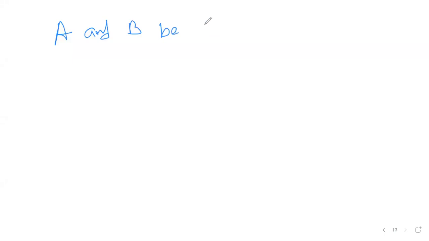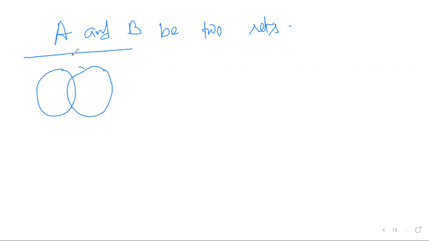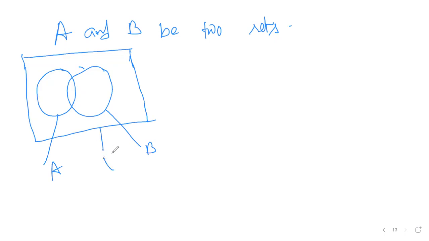Now we have the Venn diagram, right? So first draw two sets and they are contained in the universal set. This is my A, this is my B, and this is my universal set.